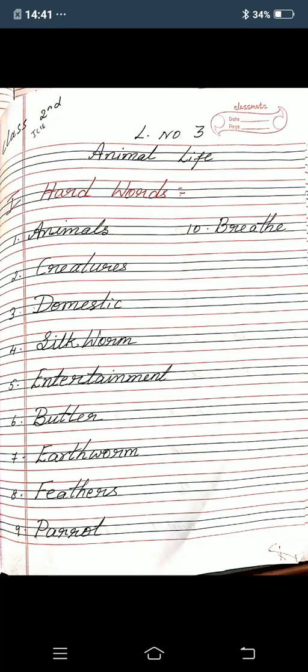First, main hard words. First one, animals. Second one, creatures. Third one, domestic. Fourth one, silkworm. Fifth one, entertainment.